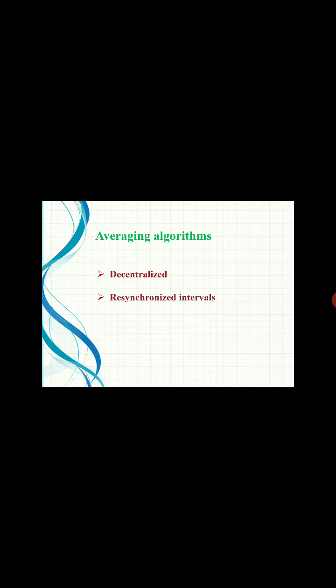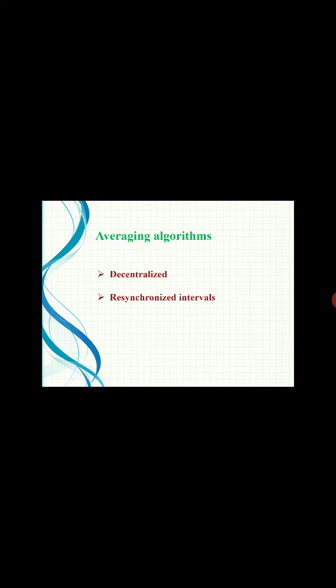After receiving the replies, the machine will use a particular algorithm to compute the new time. In the case of the averaging algorithm, a simple method is used, that is, take the average value of all the received times.